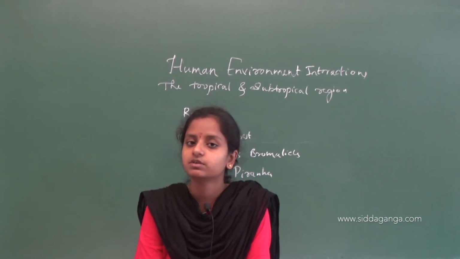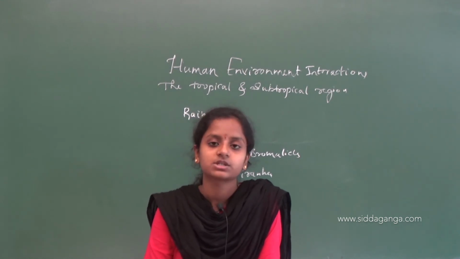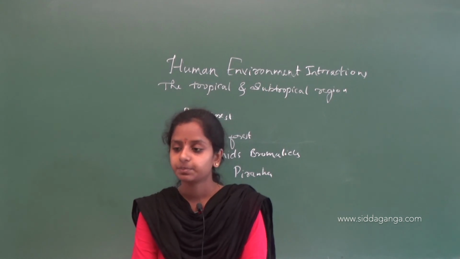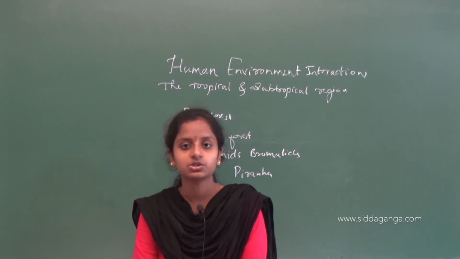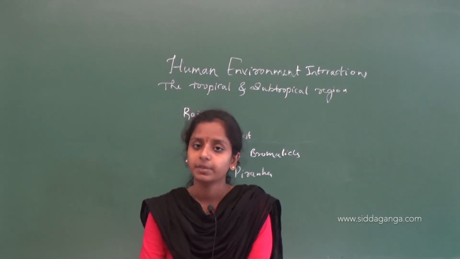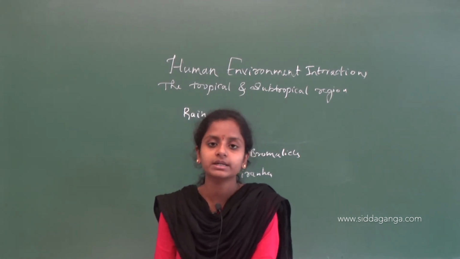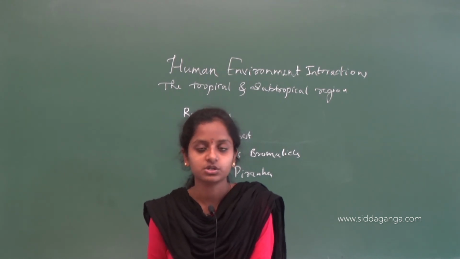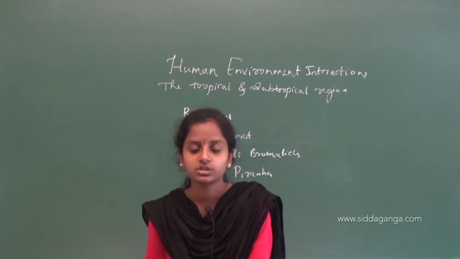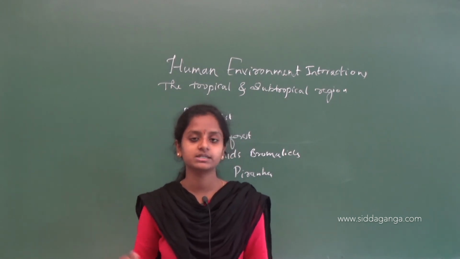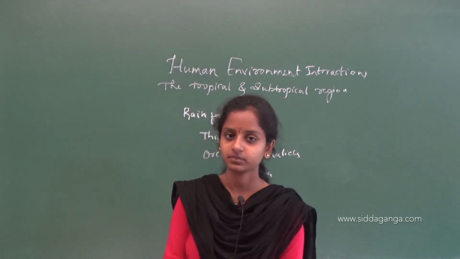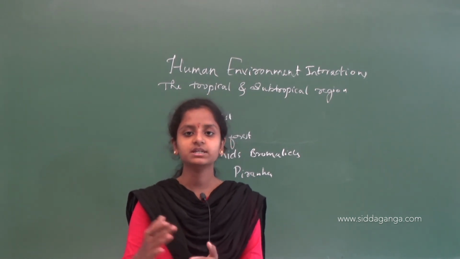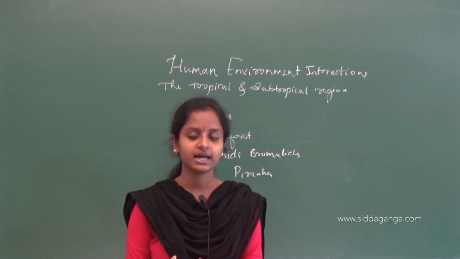How did the Amazon river get its name? Spanish scholars thought the people living along the river were Amazons. Amazons means women warriors in the Roman Empire. They thought the people living there were the Amazons, and they named this river the Amazon river. Understood? So this is about today's class, and we will see the next topics in further classes.